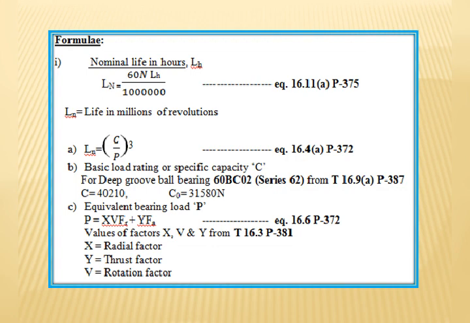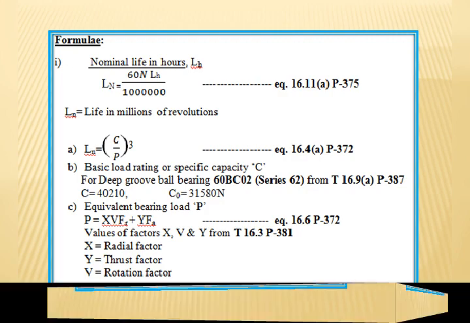Please be careful. The reason is here he has given the value of axial load. In the earlier problem, Fa was not given, so there was no need of C naught. But in this case, Fa axial load is given, so C naught is a must. That is equal to 31,580 Newton.